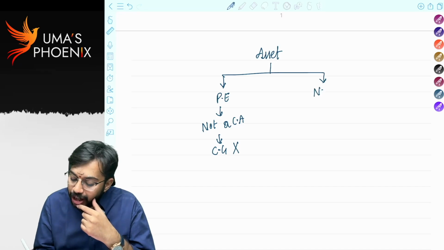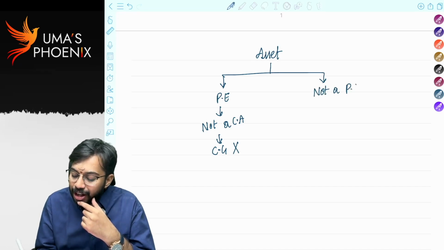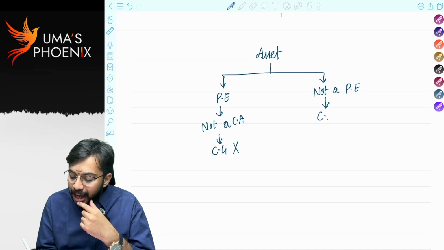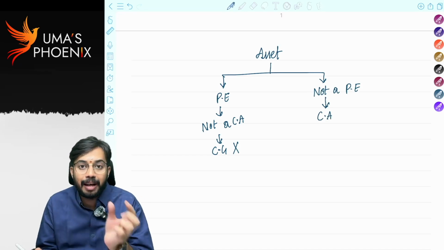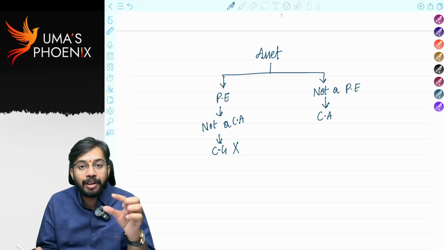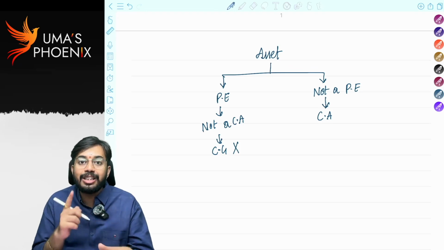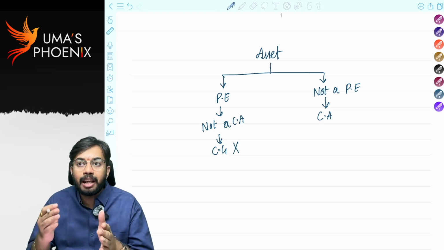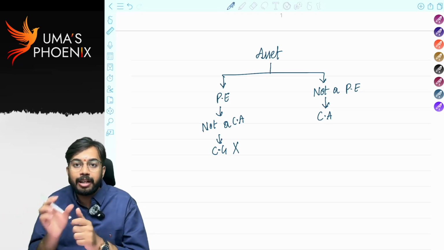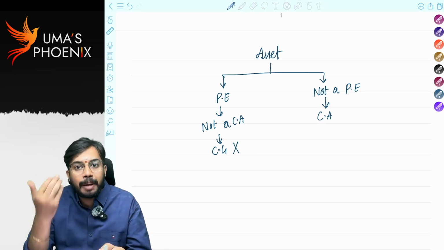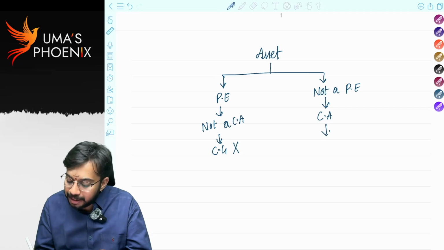If the asset is not a personal effect, what does that mean? Then it is a capital asset. Exclusion to exclusion, minus into minus is plus. Personal effect is excluded; the asset is not a personal effect, minus into minus. So if it is not a personal effect, it is a capital asset and capital gains will arise. Are you able to understand?